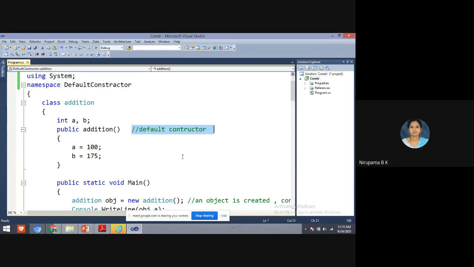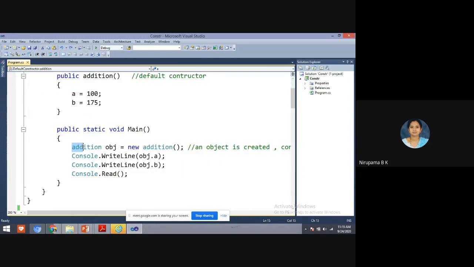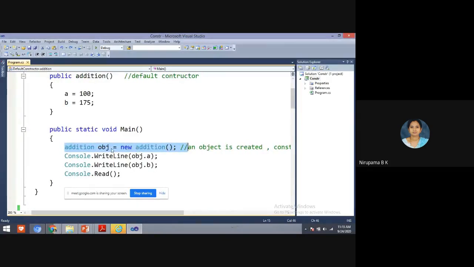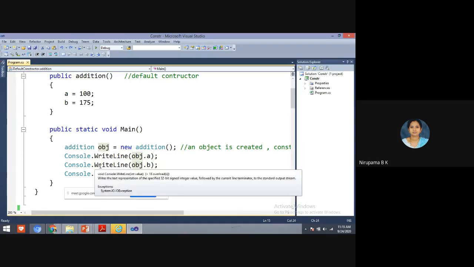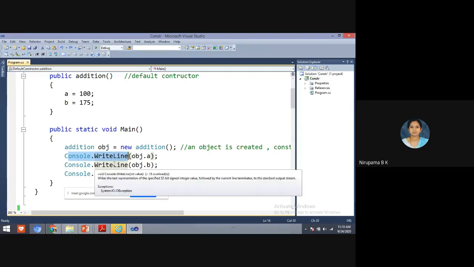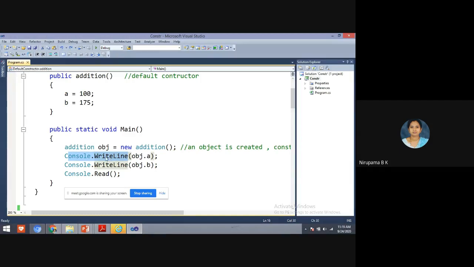In this program, I am assigning values to the variables a and b. A is equal to 100 and b is equal to 125. And I create an object for the constructor. What is obj? It is an object for the constructor. With the help of this object obj, we are calling the members of the constructor, and using a Console.WriteLine statement, we print the output on the screen.